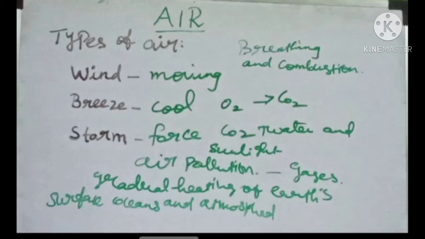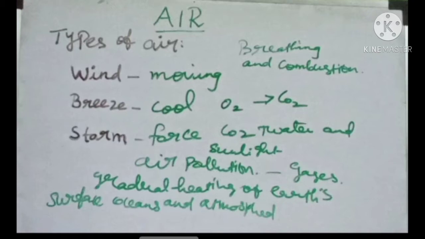Children, nowadays we are familiar with two words. In some places we are getting acid rain, and another word is global warming. What are they? Global warming is nothing but gradual heating of Earth's surface, oceans and atmosphere. How does it happen? Everything is because of human activity. How are we heating the Earth's surface?